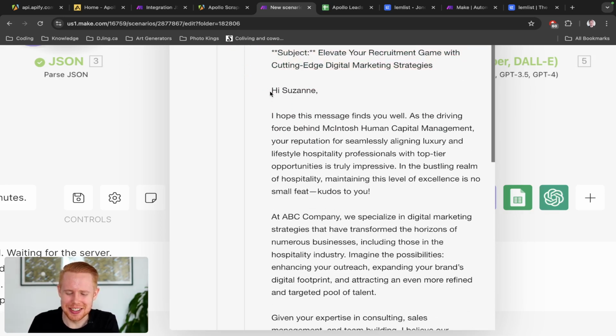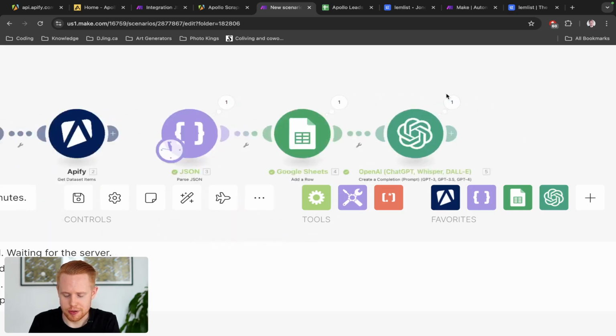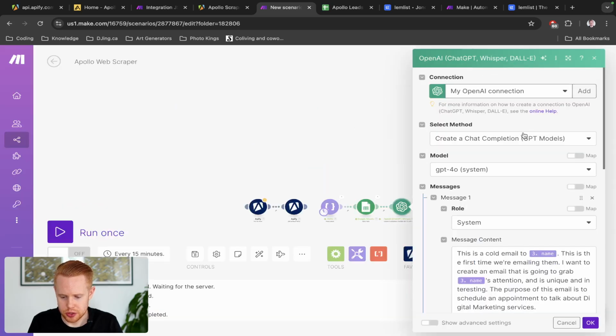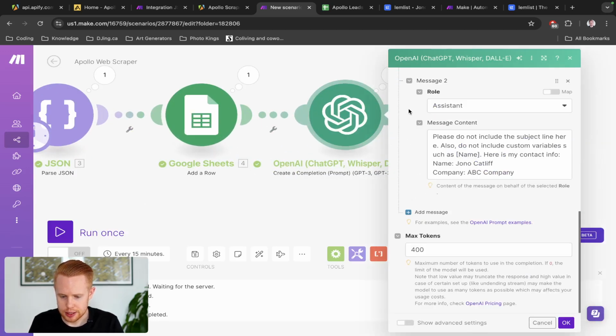But anyways, here's the email that we have underneath it. Hey Susan, I hope this message finds you well. As the driving force behind Macintosh Human Capital Management, your reputation for seamlessly aligning luxury and lifestyle hospitality professionals with top-tier opportunities is truly impressive. In the bustling realm of hospitality, maintaining this level of excellence is no small feat. Kudos to you. Right? So kind of something like that, right? You can obviously change this up to however you see fit, right? And we're just going to go back in here, and we're going to change, oops, I'm just going to zoom out here. We're going to change this to make sure that we add in the assistant here.